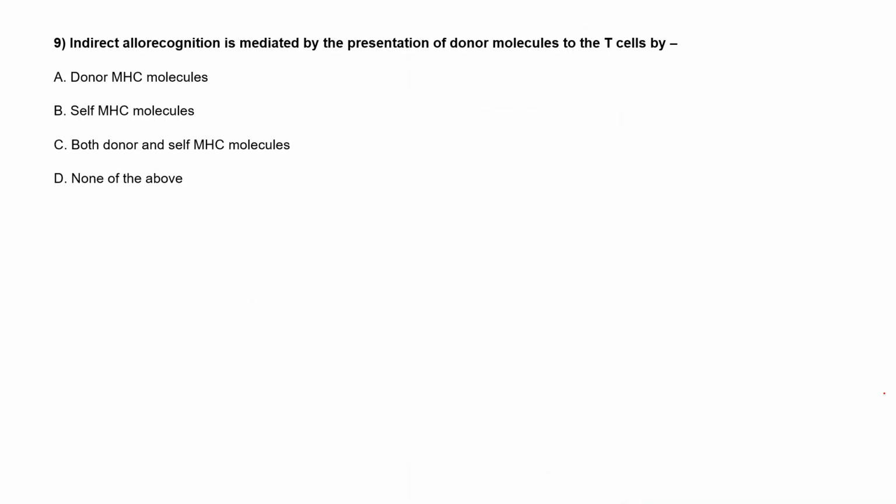Option A is donor MHC molecule, option B is self MHC molecule, option C is both donor and self MHC molecule, and option D is none of the above. Anyone? Ma'am, option C.